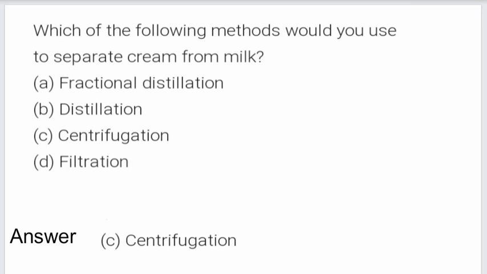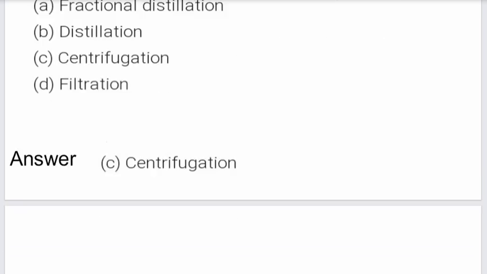Which of the following methods would you use to separate cream from milk? The options are fractional distillation, distillation, centrifugation, filtration. The correct answer is centrifugation.